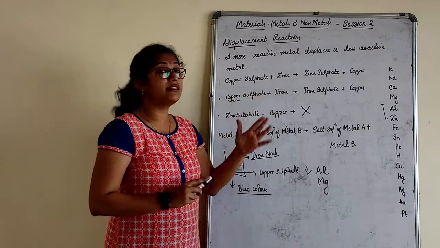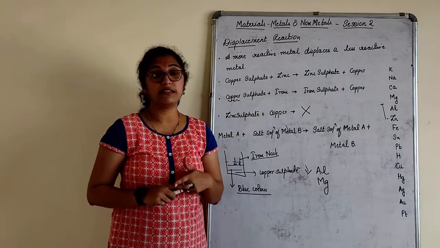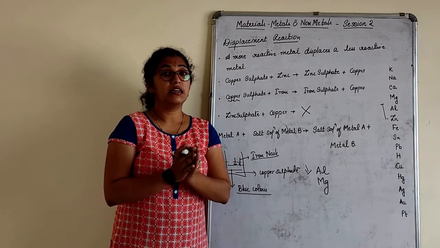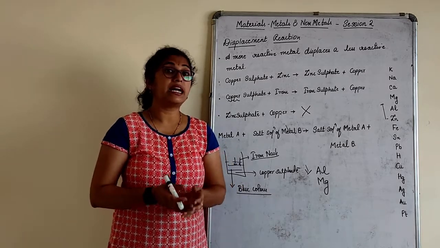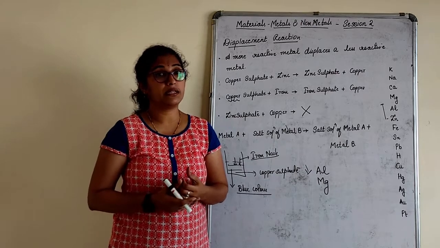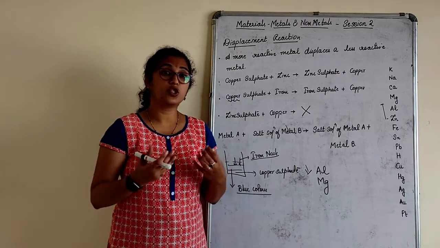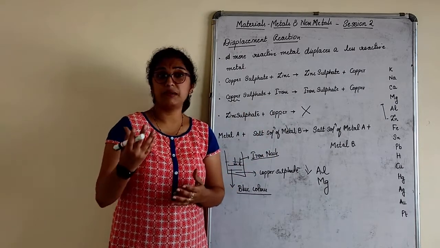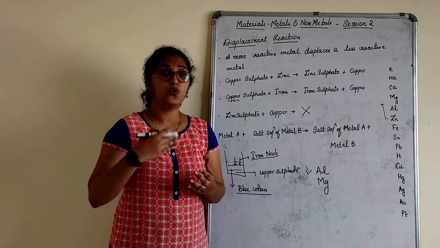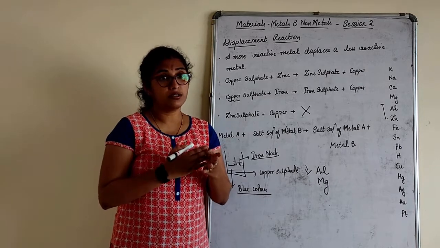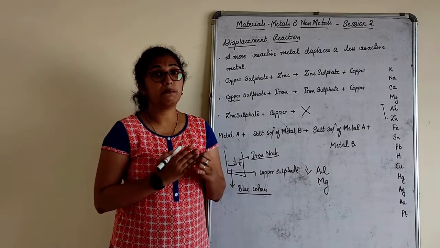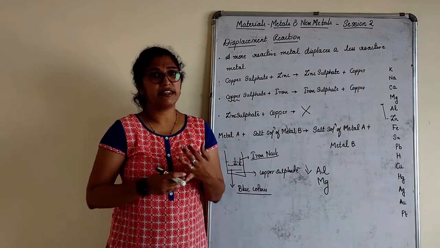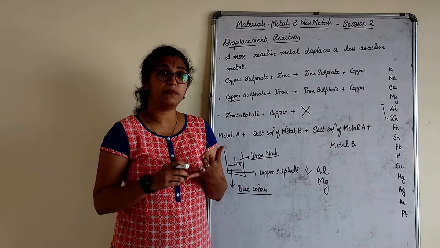So with this, we complete the chapter Metals and Non-metals. In this chapter, we understood the physical properties and chemical properties of metals and non-metals. In physical properties, we understood their appearance and looks. In chemical properties, we understood how they change when they react with water, oxygen, acid and base.